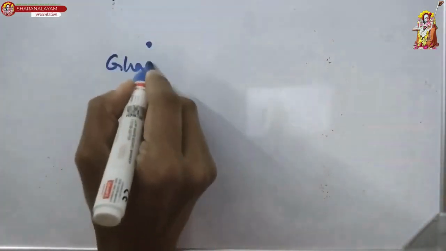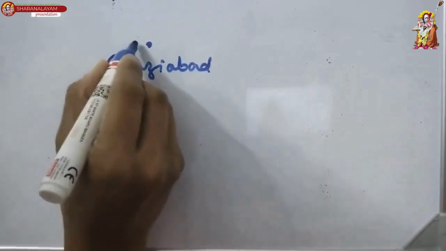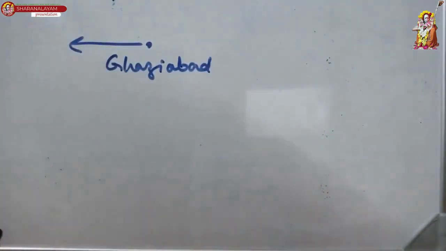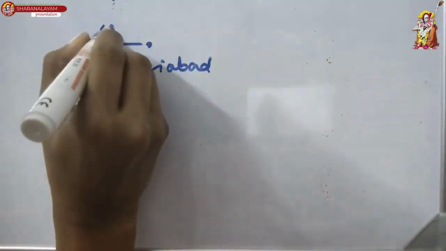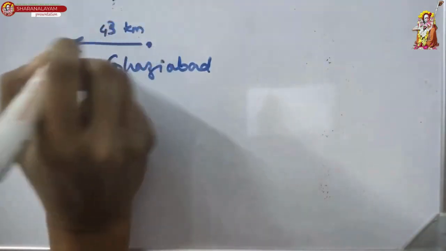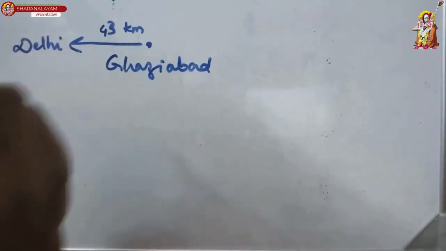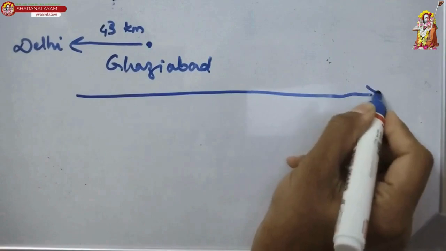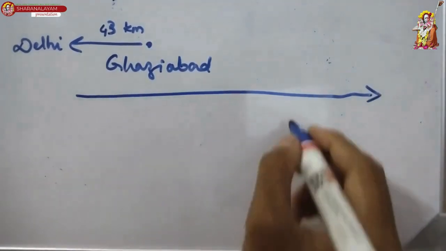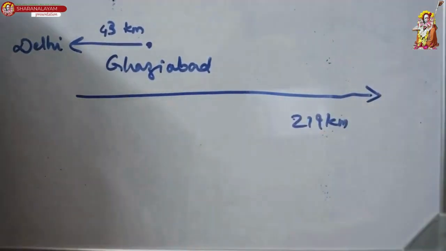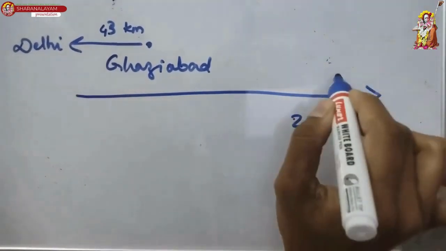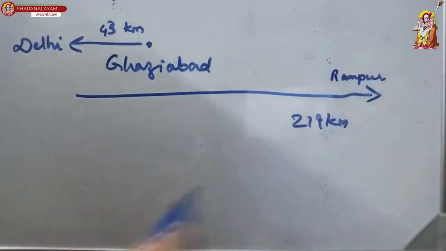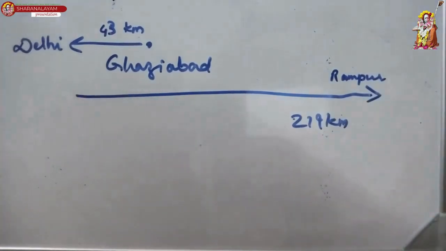So, Vijay travelled from Ghaziabad, let's suppose this is Ghaziabad. Vijay travelled from Ghaziabad to Delhi, which is 43 kilometers west. Okay, 43 kilometers west, and he is travelling to Delhi. From there he travelled east to Rampur. So from Delhi he is travelling east to Rampur, covering 219 kilometers. Okay, this is Rampur. How far is he from Ghaziabad now and in which direction?